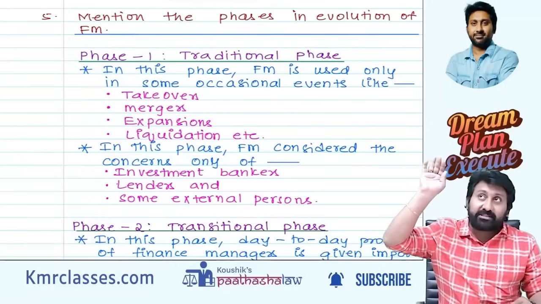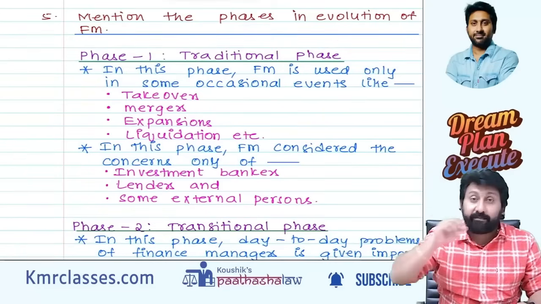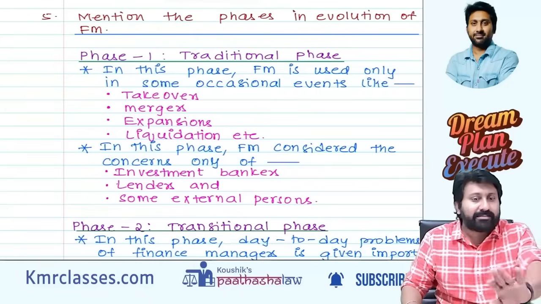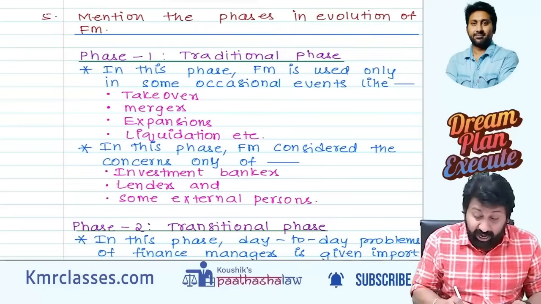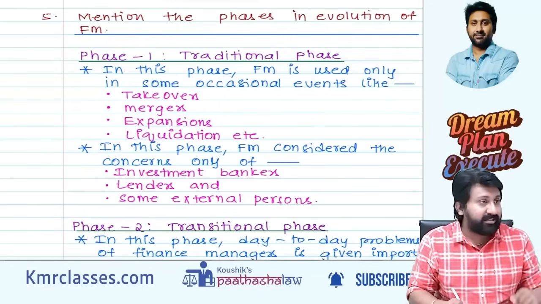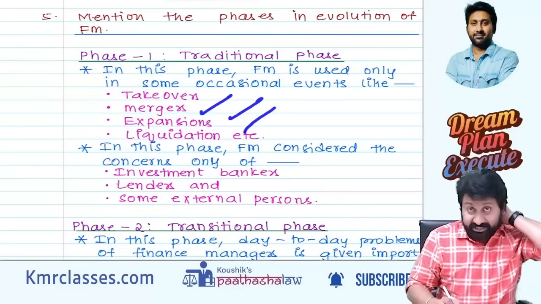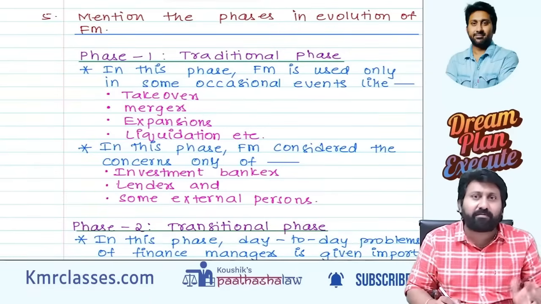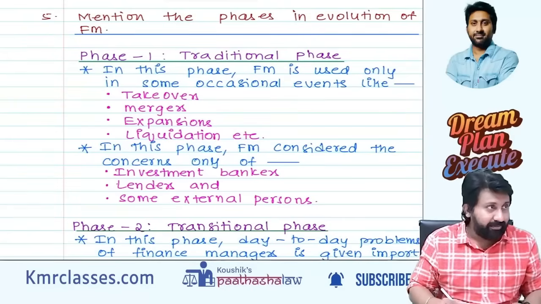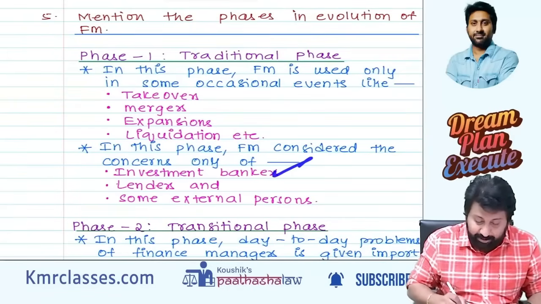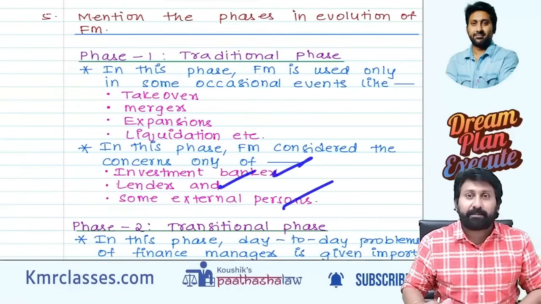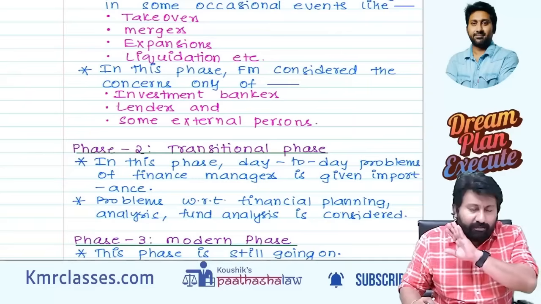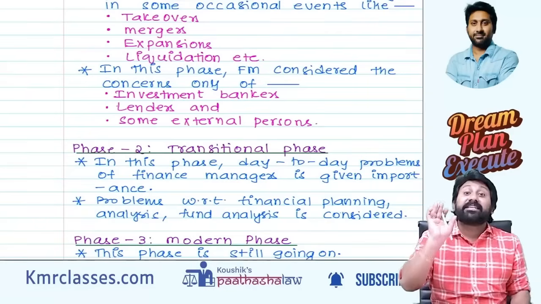Evolution of FM. Phase 1, the traditional phase. In the 1920s, 1910, 20, 30 time, financial management was some alien subject. A normal person would not use it. It would be used in occasional events like takeovers, mergers, acquisitions, liquidation. At that time, people used it to have knowledge of financial management. In normal times finance had no relevance. FM was considered by investment bankers, lenders, and some external persons, like chartered accountants, not normal people like you and me. Normally, financial management is not used in the traditional phase.